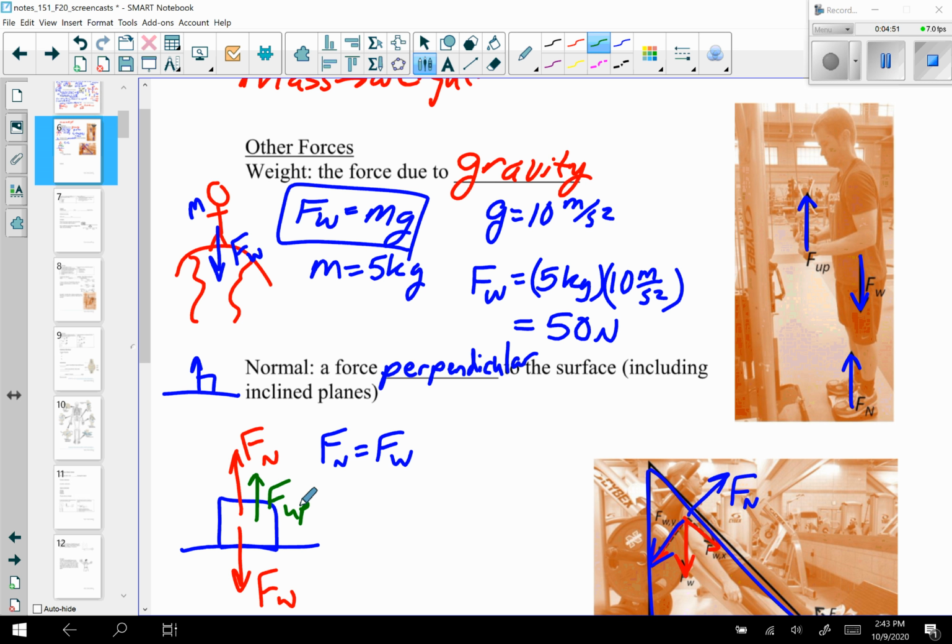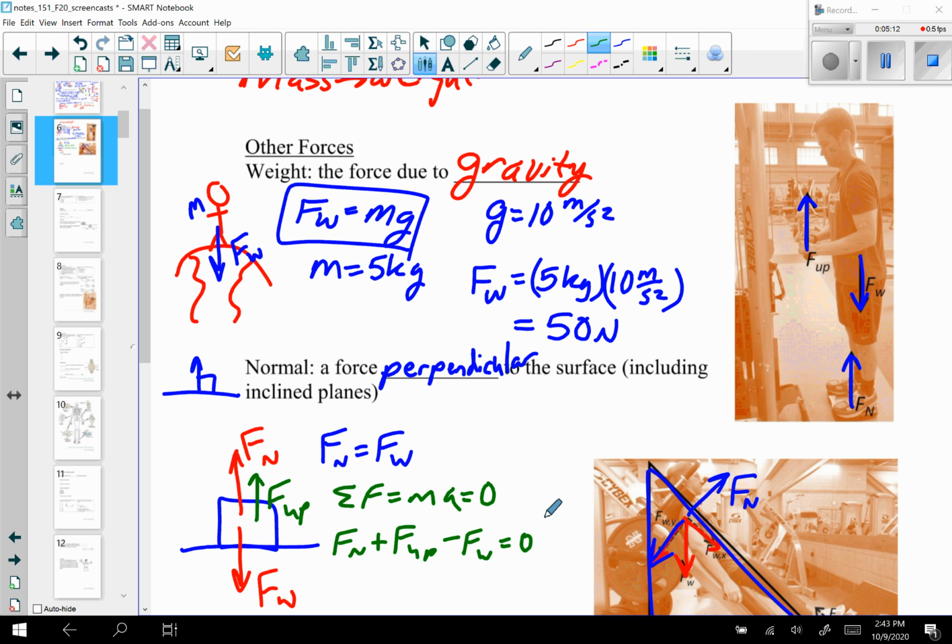In fact, if I follow Newton's second law, which says that the sum of the forces equals m times a, and in this case it's stationary, so this is equal to 0. The sum of the forces will be the normal force plus F up minus Fw, and that will all equal 0.